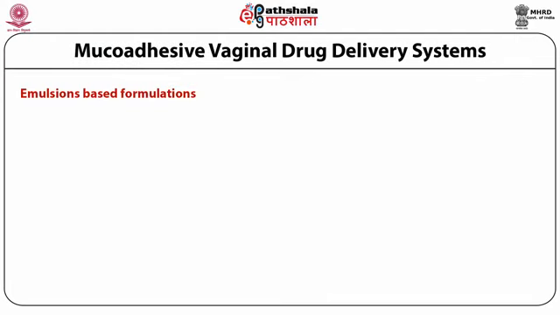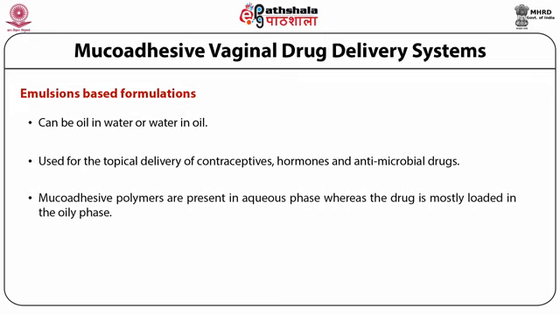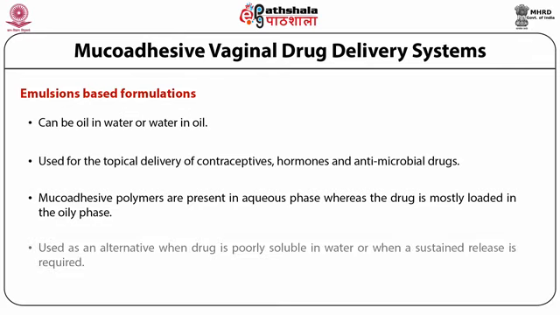Emulsion-based formulations. We already know that emulsions could be either oil in water or water in oil in nature. When used for the vaginal delivery, they can be employed for topical delivery of contraceptives, hormones, and antimicrobial drugs. The mucoadhesive polymers are present in the aqueous phase, whereas the drug is mostly loaded in the oily phase. It is used as an alternative when drug is poorly soluble in water or when a sustained release is required.